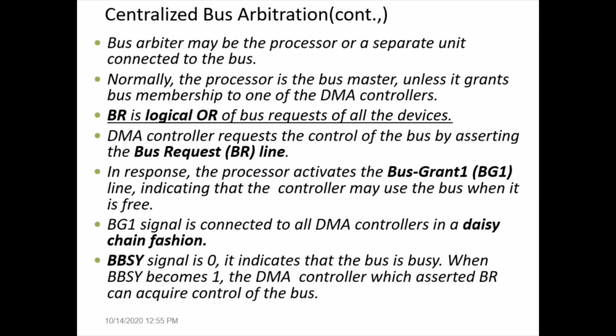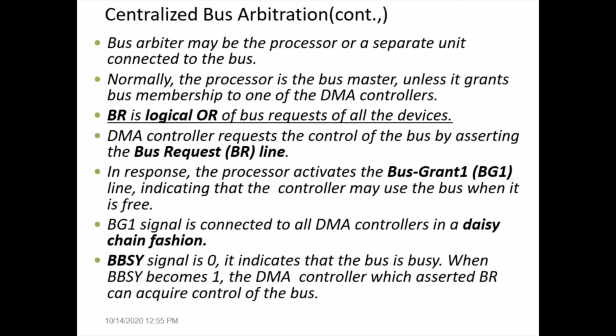One thing you have to remember is that even though a device wins bus mastership, that DMA controller has to wait for the bus busy signal to become 1. Once it becomes 1, the newly won bus master uses the bus and makes the bus busy signal 0 to indicate somebody is using it. Once the data transfer is done and that device no longer requires the bus master position, it should make the bus busy line 1 again. So the bus busy line is 0 to indicate the bus is busy and 1 to indicate the bus is free.